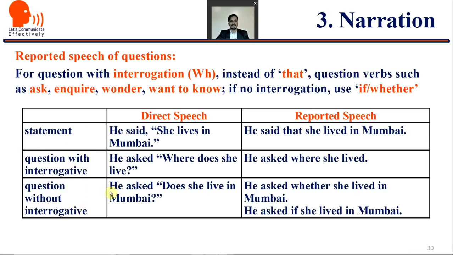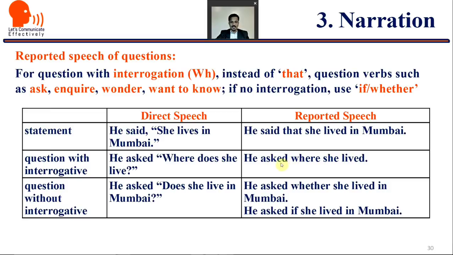Now these are simple statements, direct speech and reported speech. He said, "She lives in Mumbai." Reported: he said that she lived in Mumbai. Question with interrogative: he asked, "Where does she live?" WH question: he asked where she lived.